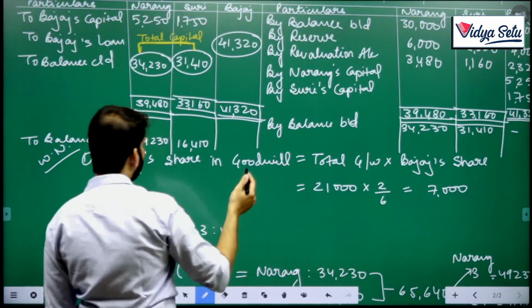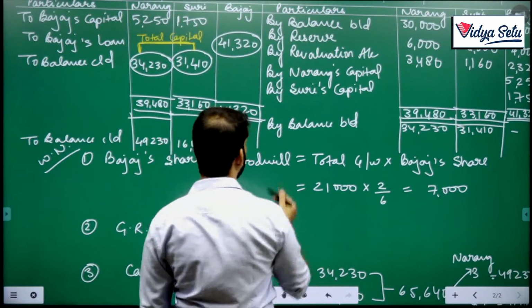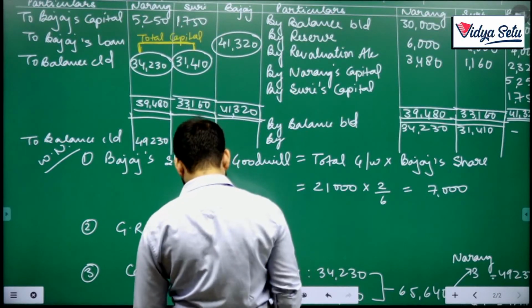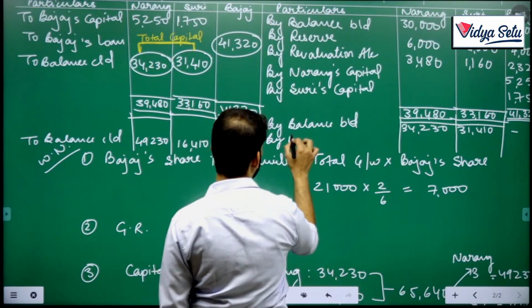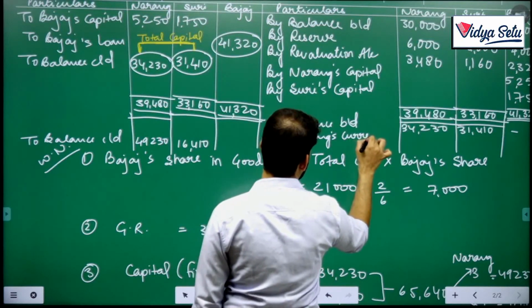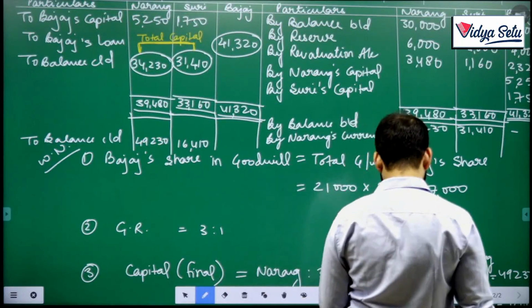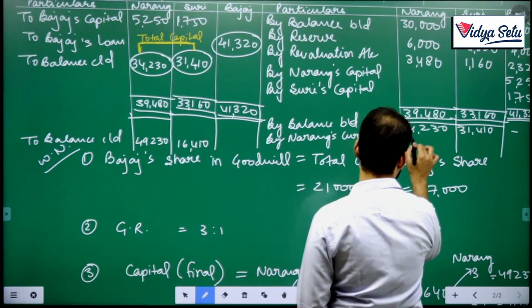So let's see. His capital should be 49,230. His capital is just 34,000. So he needs to bring money. Okay, and money bringing in and going out was through current account. Yes, it was given. 49, 34, 15,000 exactly.